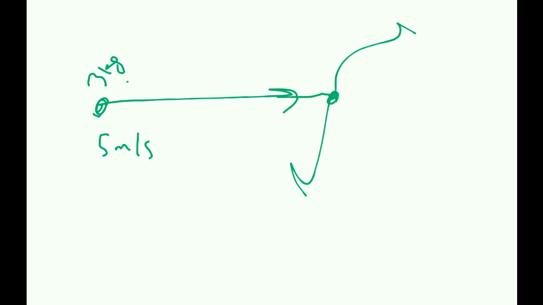Let's say this particle had a mass of 3 kg and was moving with a speed of, say, 5 meters per second, and at some point over here it decides to split up, boom, like there's an explosion inside it. So it was a rocket, it explodes into two parts, and this one is going in a straight line, and this one is going in another straight line.